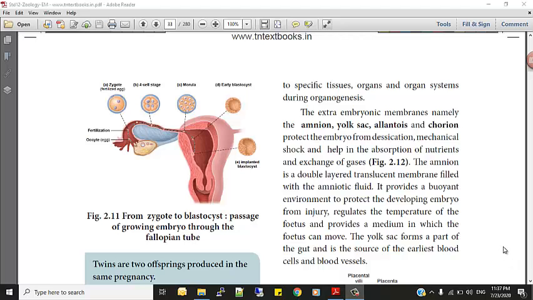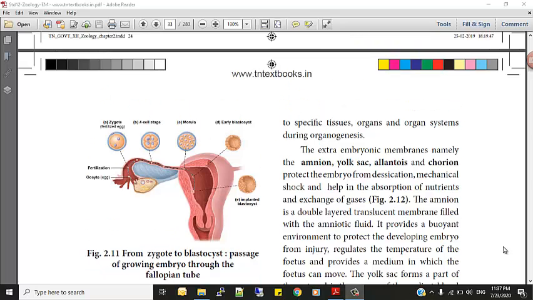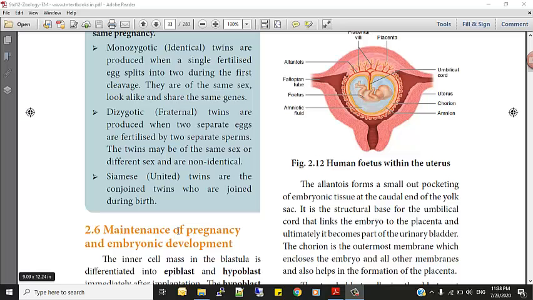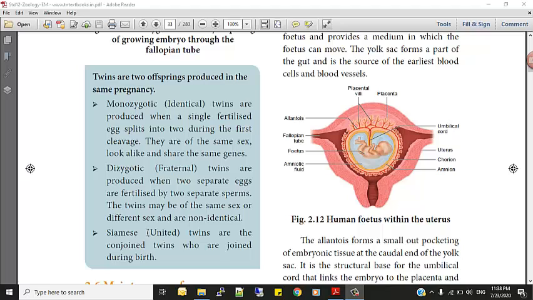Last class we have studied the developmental stages of a fetus, and today we are going to study maintenance of pregnancy and embryonic development. We have discussed last class, isn't it? And now before going to this maintenance of pregnancy and embryonic development, we have a box giving information about how twins are produced during pregnancy. We would be wondering how these twins are produced. So here is the answer for that question.